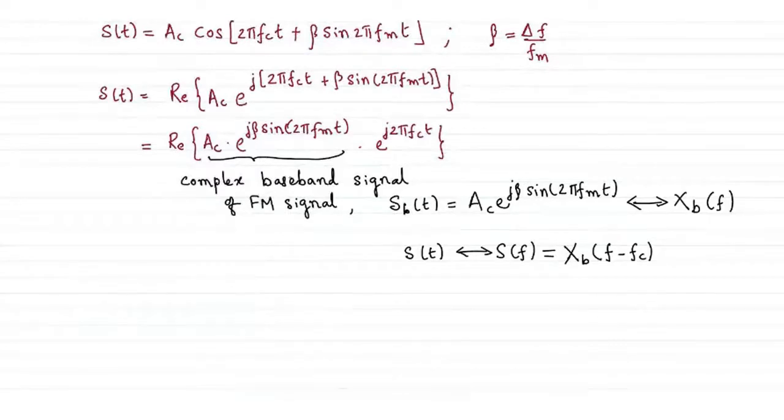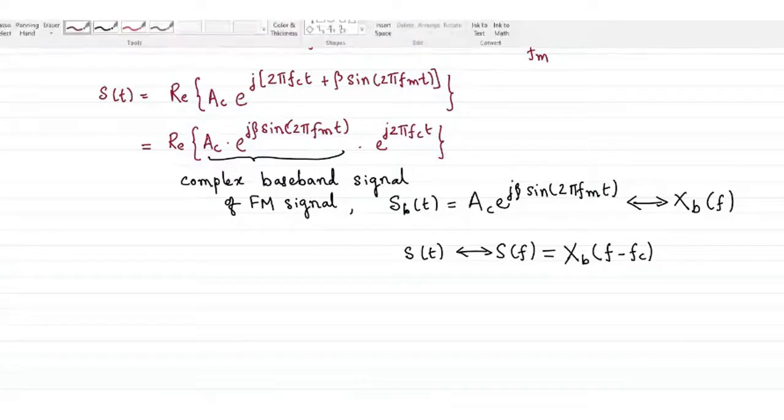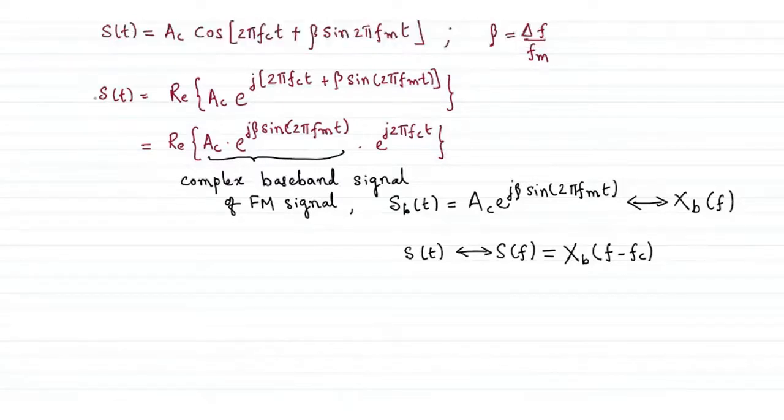If the message signal is called baseband, the signal which is transferred into the high frequency, because we assume that f_c is the carrier with very high frequency, is called a passband signal.